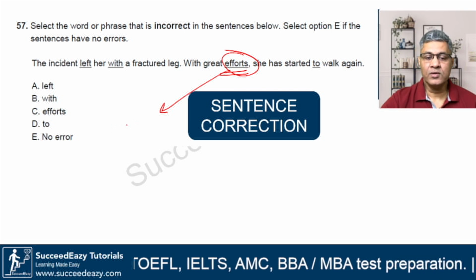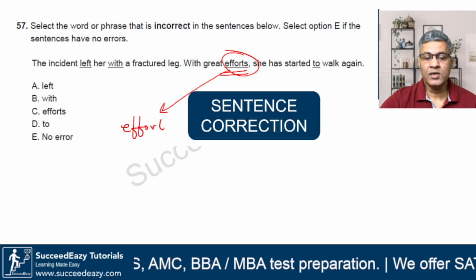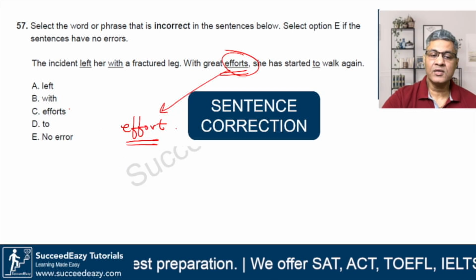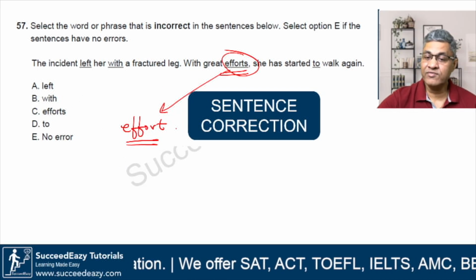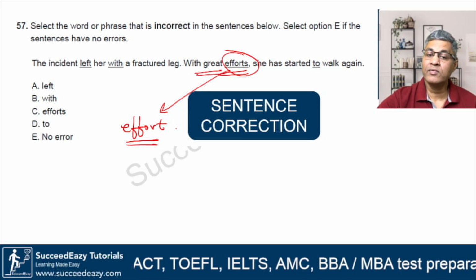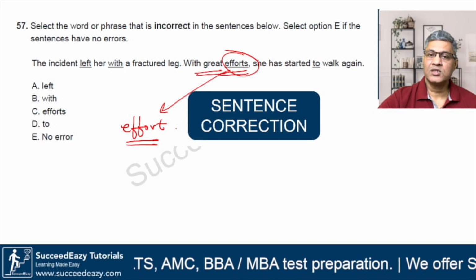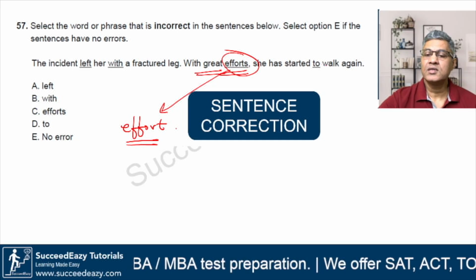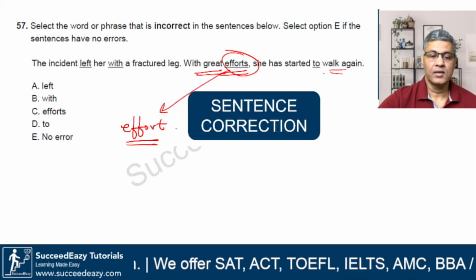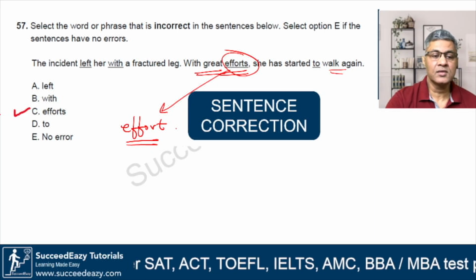So here the correct option would be effort and not efforts. With great effort, she started to walk again. That means she put in a lot of hard work and it was a difficult thing that she tried. So with great effort, she was able to walk again. So I'll go with option choice C.